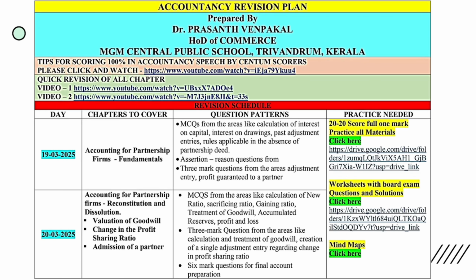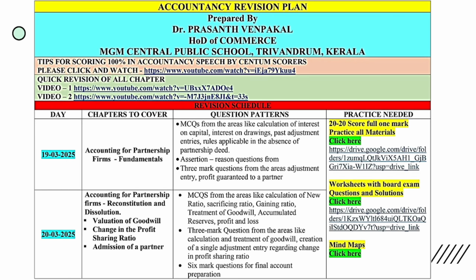See, MCQs are very important. 20 MCQs are there, 16 in Part A and 4 in Part B. Colorful materials for practicing MCQs are in the link. For partnership fundamentals, you can practice maximum MCQs because around 10 questions you can expect from this area. Assertion reasoning questions will be there, and also 3 mark questions.